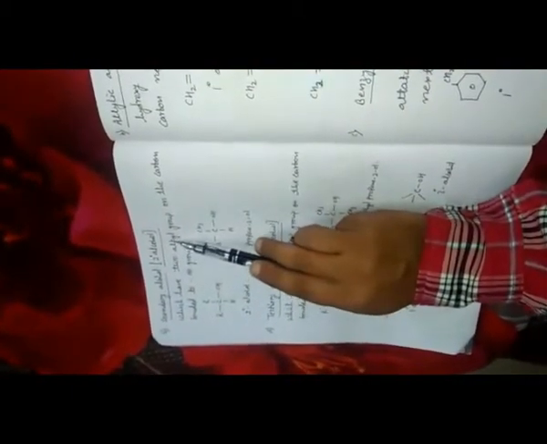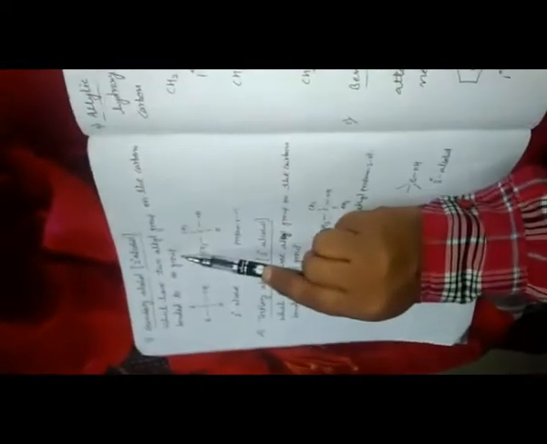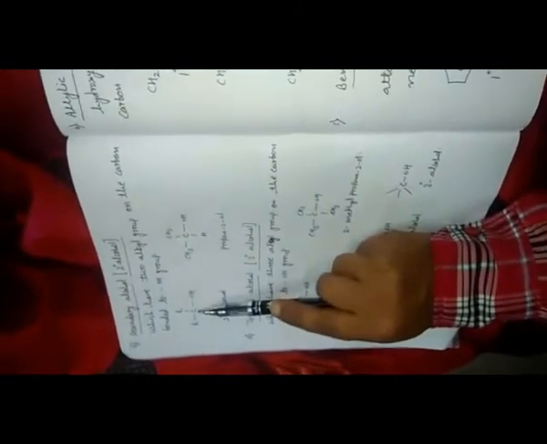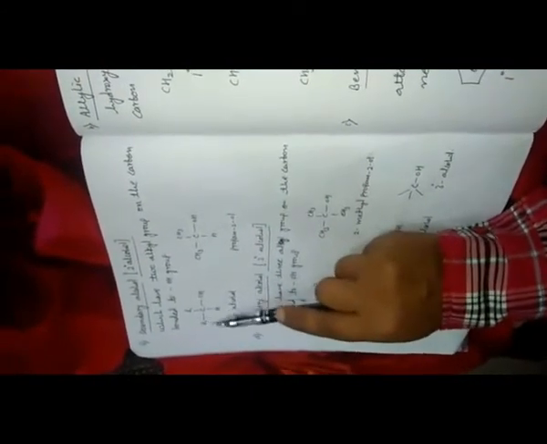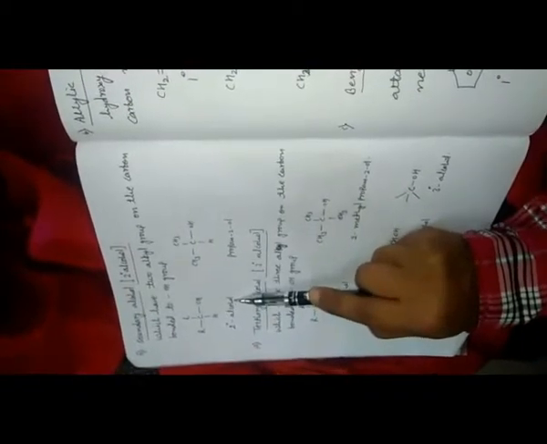Secondary alcohol means which has two alkyl groups on the carbon bonded to the OH group. Here you can check out, this is the carbon. This is bonded with the OH group. On the same carbon, two alkyl groups are attached. That means this is a secondary alcohol. The example in front of you is propanol-2.